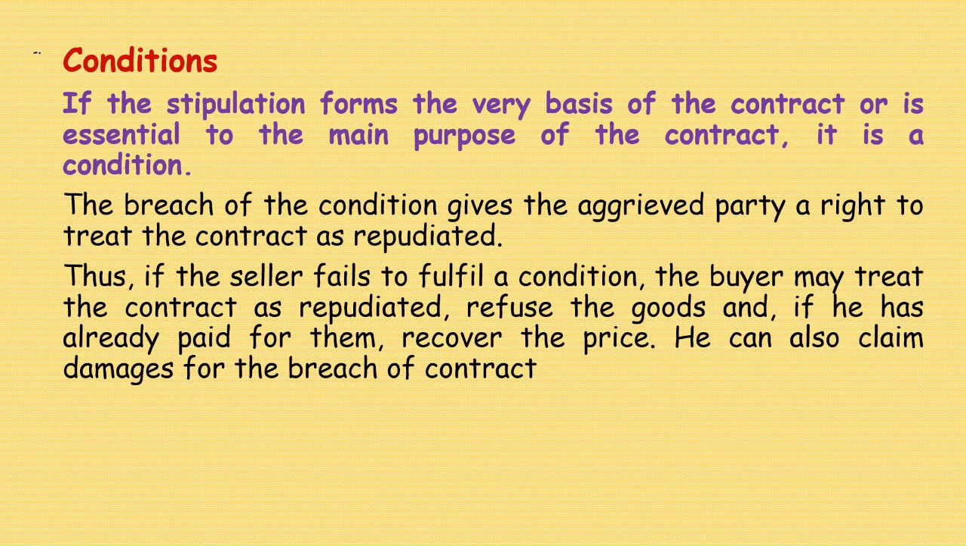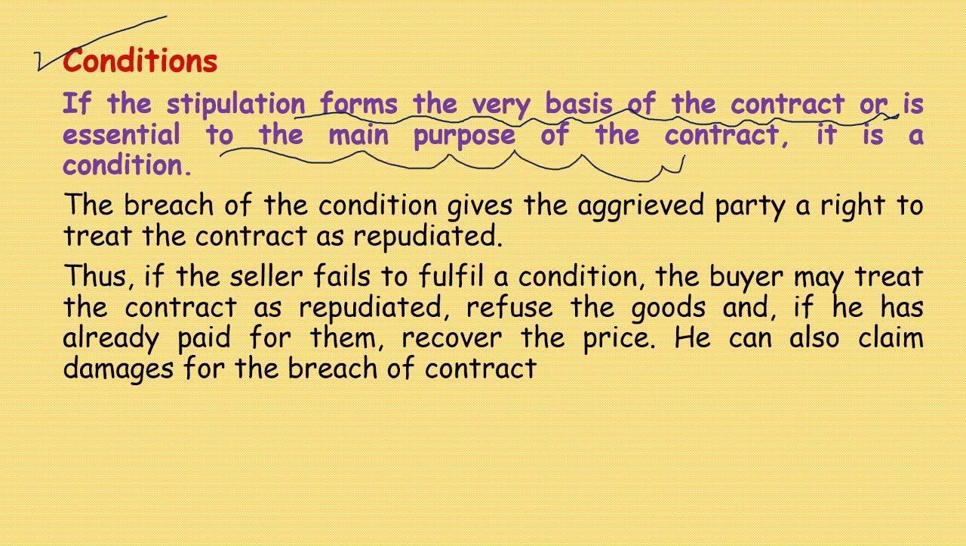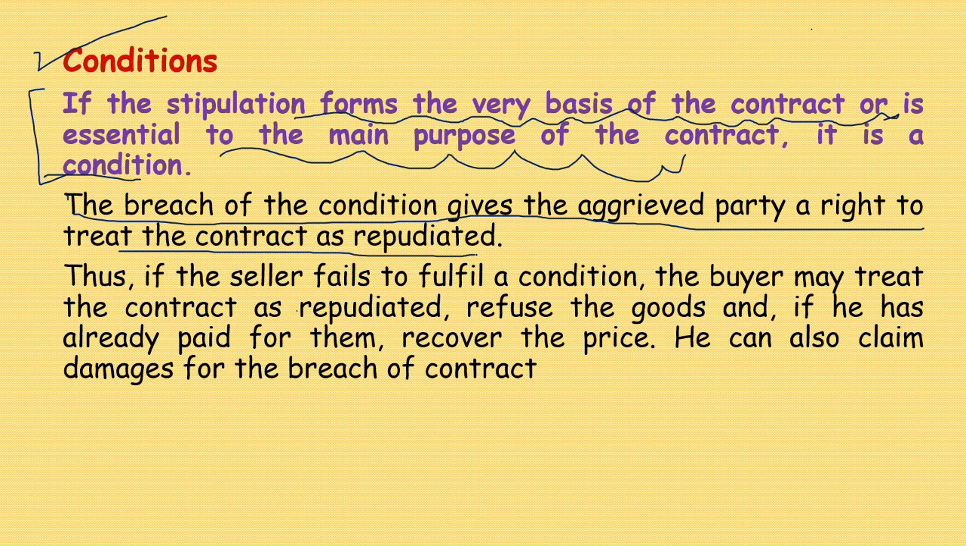Condition. We start first with condition. If the stipulation forms the very basis of the contract or is essential to the main purpose of the contract, it is a condition. This is very important actually, so far as the conditions part is concerned. The breach of the condition gives the aggrieved party a right to treat the contract as repudiated, cancelled.